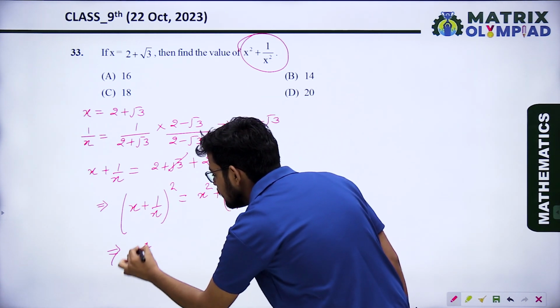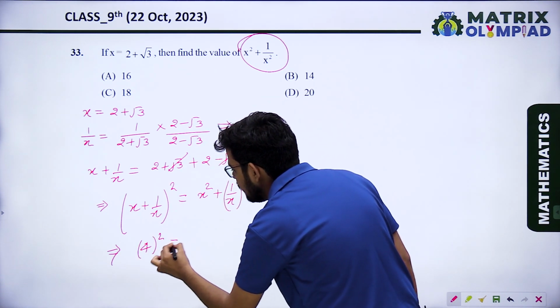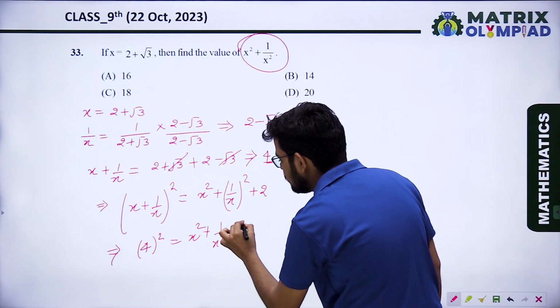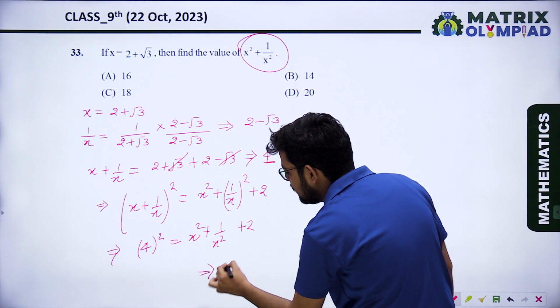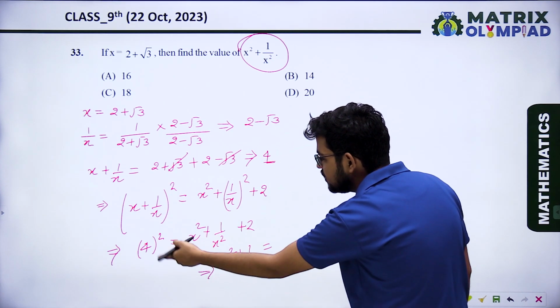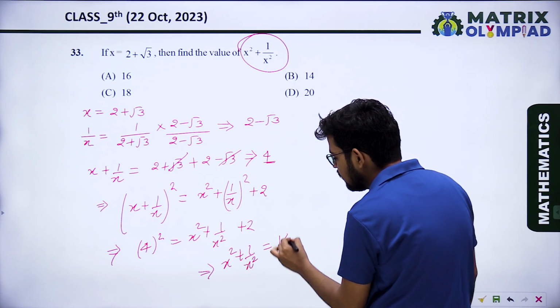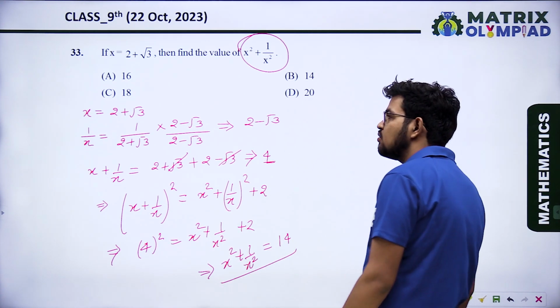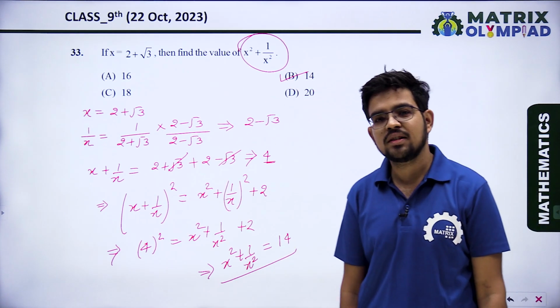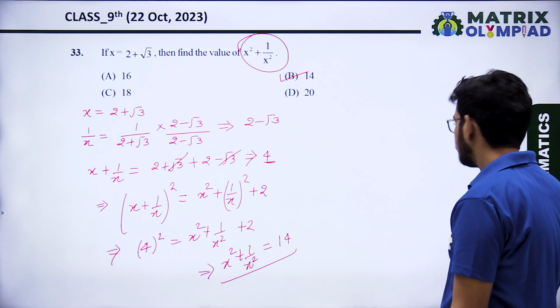So 4 square equals x square plus 1 upon x square plus 2. So from here, what will be the value of x square plus 1 upon x square? That is 4 square, 16, minus 2, that will be 14. So the value of x square plus 1 upon x square will be 14. So option B is the correct answer.